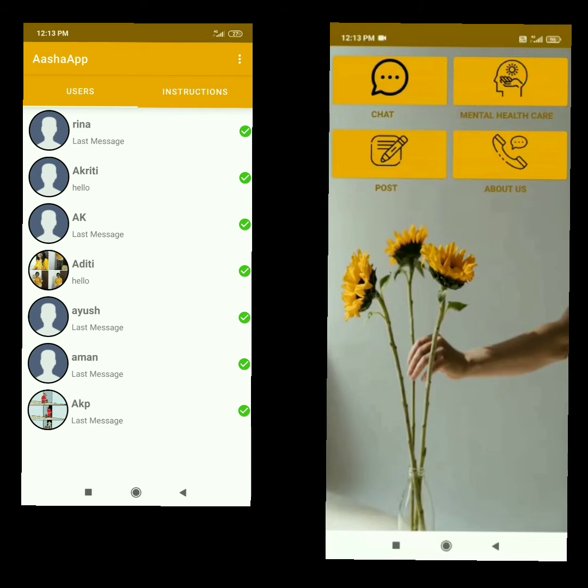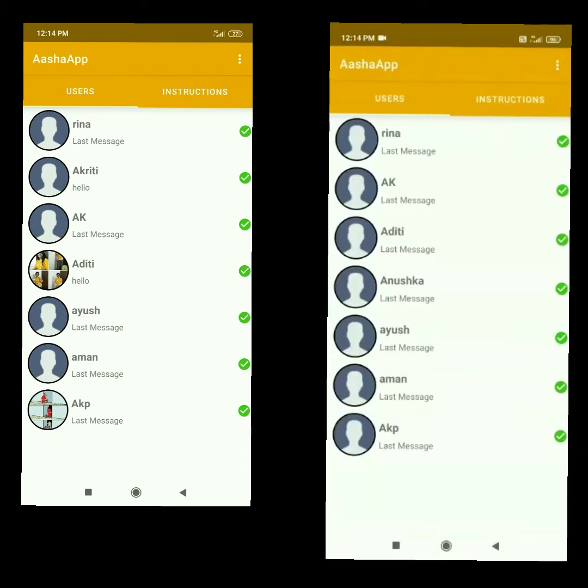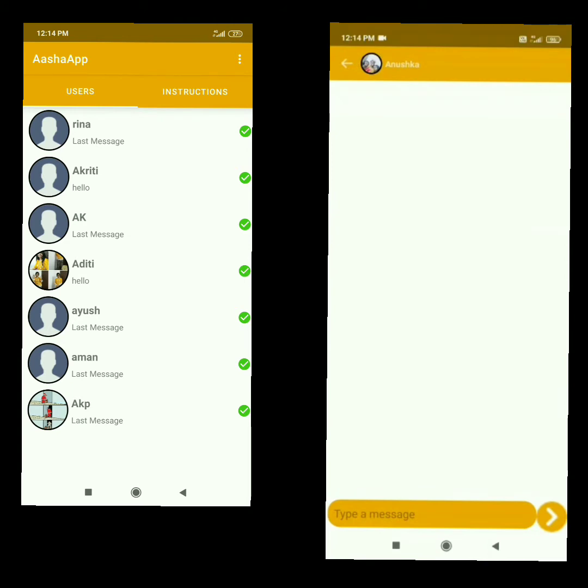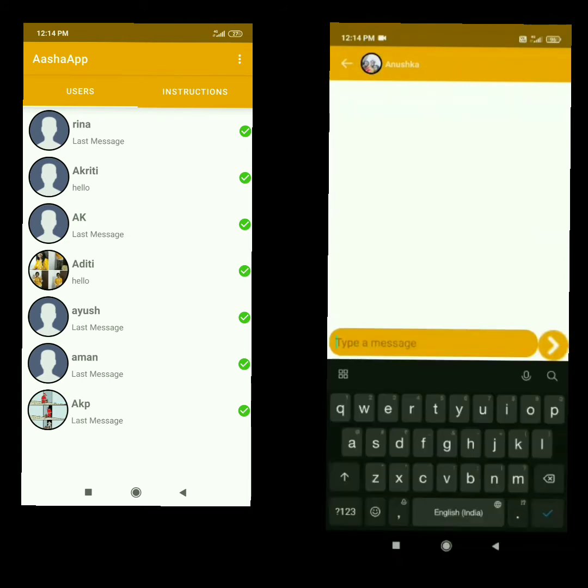In the chat section, users can have a one-on-one conversation to share what they are going through. Here we have the list of users who are already signed in. So these are the list. Now we will have a one-on-one conversation. So Anushka, we are having a conversation with Anushka. So we'll send and receive the message.